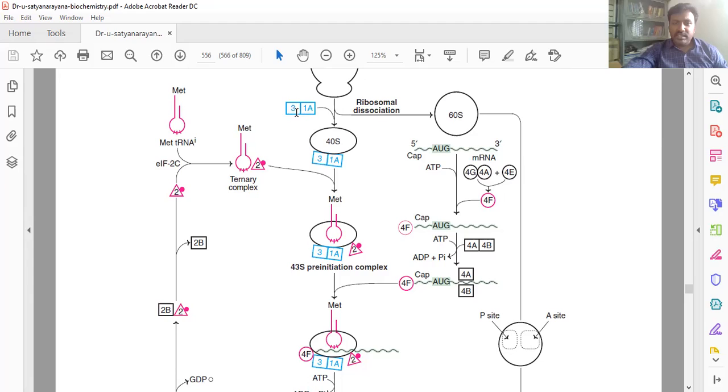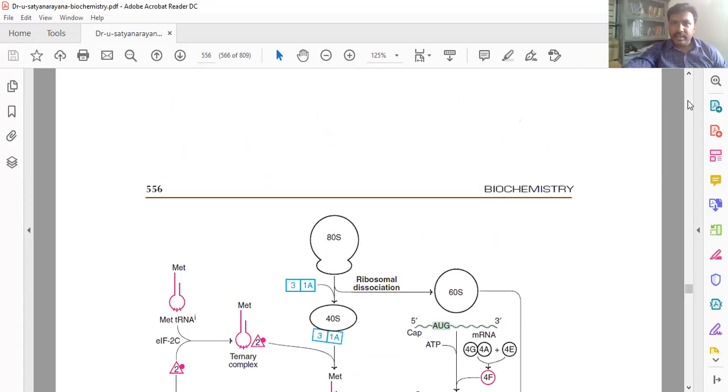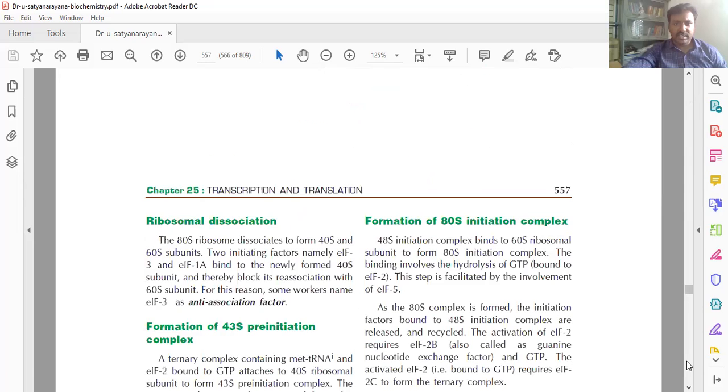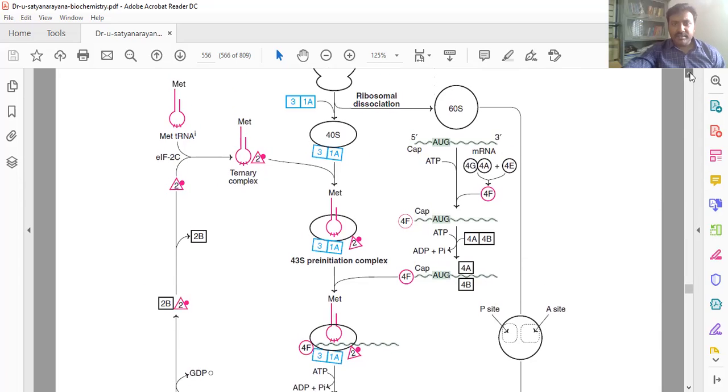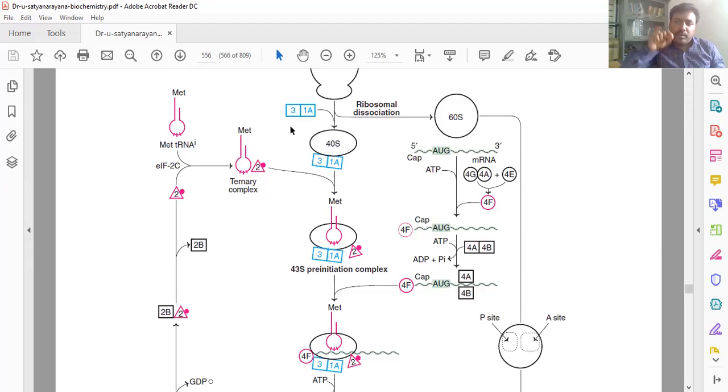Whatever it is, it comes compulsorily, so we have to add the initiation factor. Here they have given initiation factor 3, initiation factor 1A. Initiation factor means a factor that helps to initiate protein synthesis. In Telugu it is called karakam, in Kannada I don't know. Okay fine. So initiation factor 3 and initiation factor 1A are bound to the 40S ribosome.